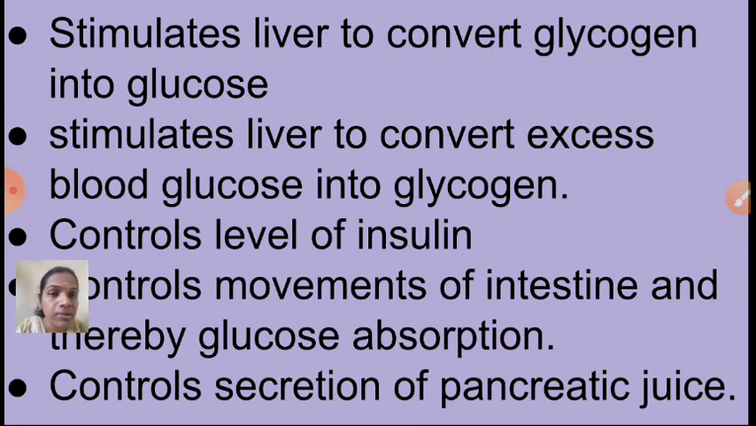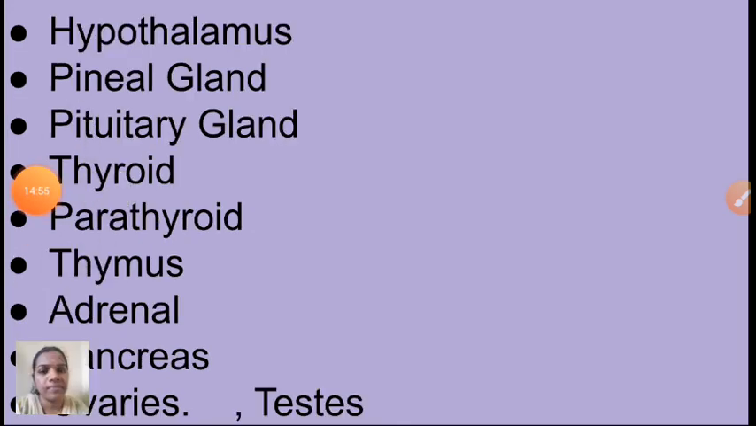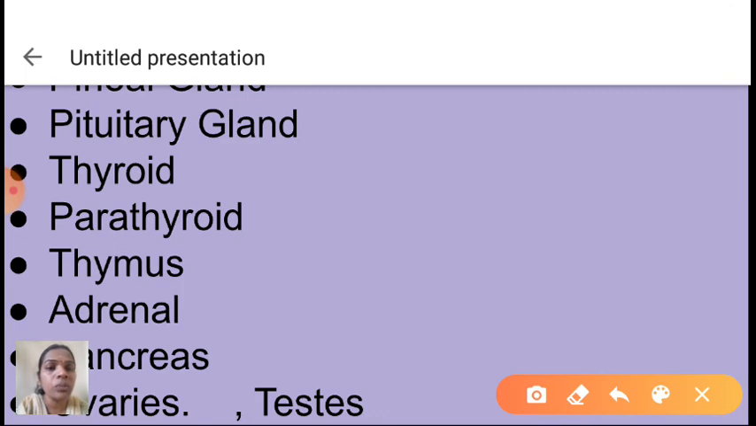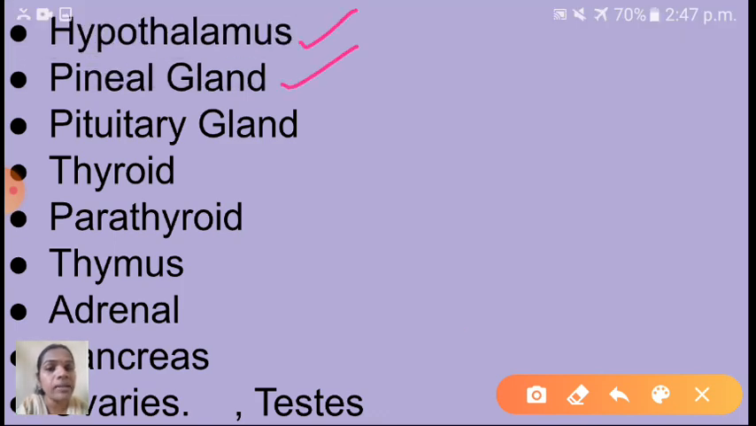Shall we go to the next now? So children, today we studied the endocrine glands, where they are located, which hormones are secreted by these glands and what the functions of those hormones are. Today we saw the hypothalamus, pineal gland, pituitary gland, thyroid, parathyroid gland and pancreas. The remaining thymus, adrenal, ovaries and testes, I will teach in the next session.